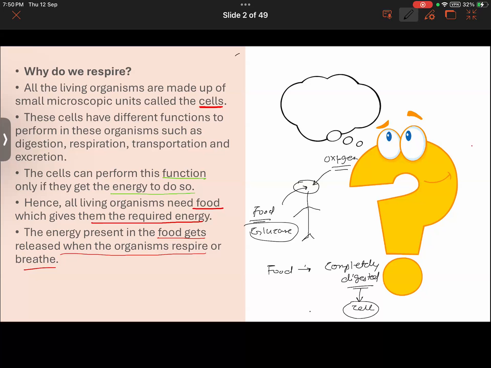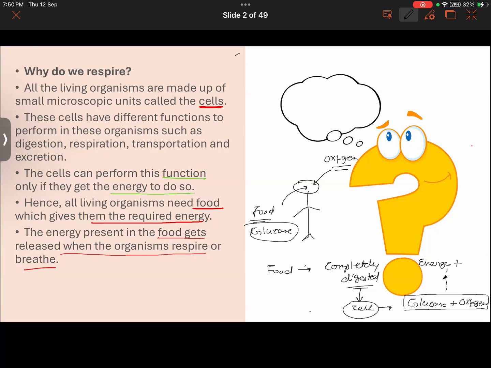Getting my point? Now in the cells, the glucose and other things present in the food react with oxygen, or in other terms, we can say that it is broken down with the help of oxygen. As a result of that, energy is given out.